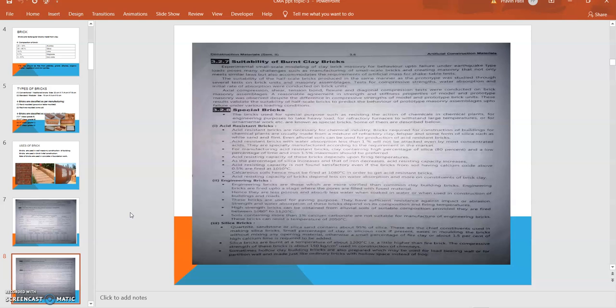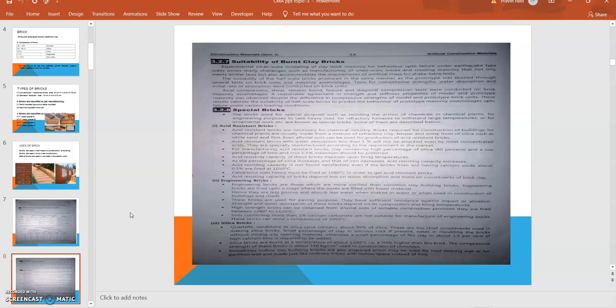Bricks required for the construction of buildings for chemical plants are usually made from a mixture of refractory clays, feldspar, and some silica, such as white sand and flint. These are the materials utilized to manufacture acid-resistant bricks, which can resist the chemical effect. Acid-resistant bricks with a water absorption of less than 1% will not be attacked even by the most concentrated acid. So in such cases, we have to manufacture such special types of bricks.